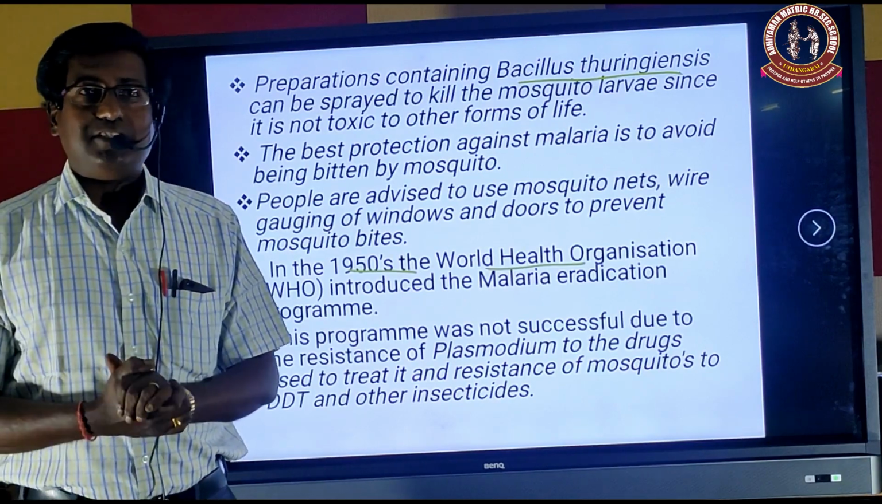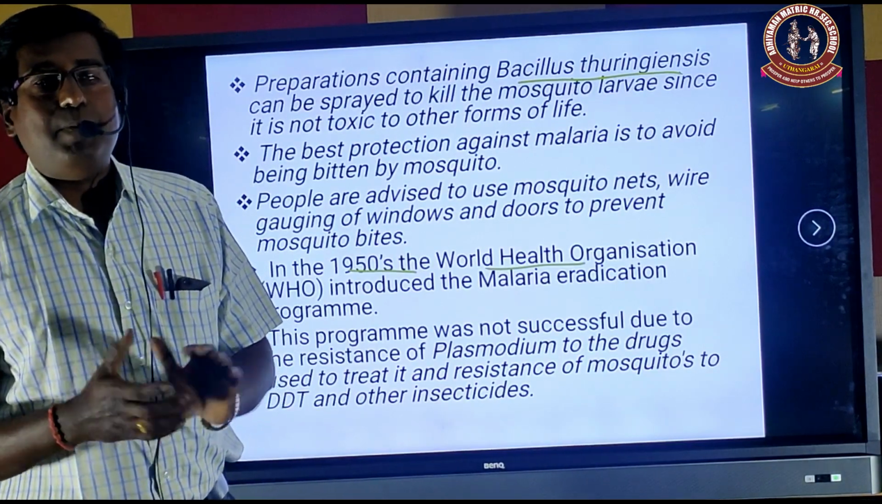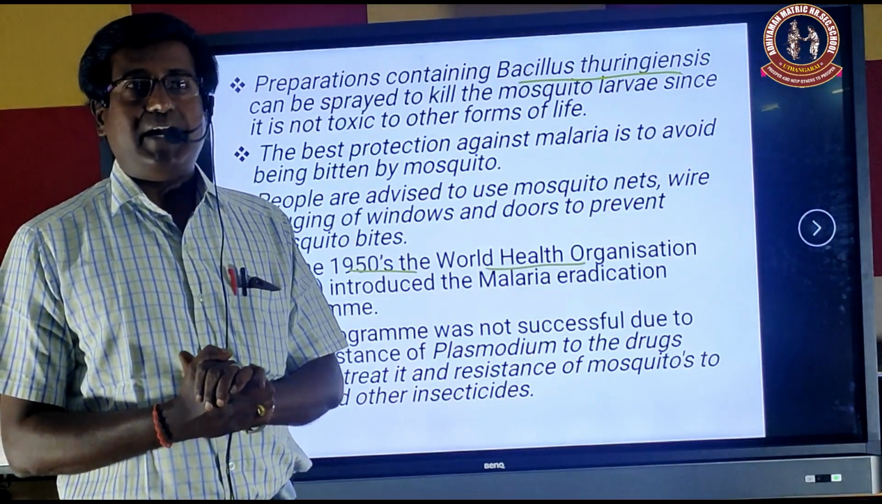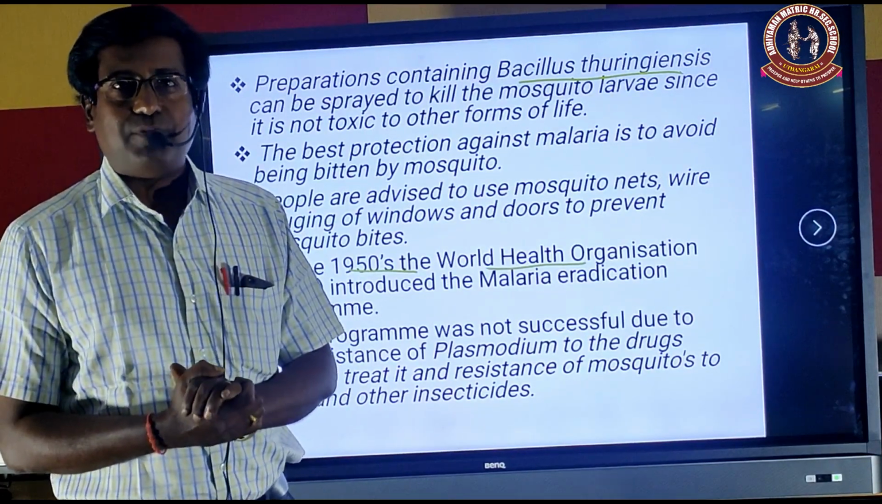So this is malaria. It's a very dangerous disease. It spreads by the female Anopheles mosquito. Avoiding the biting of the mosquito is the better method to be safe from malaria.